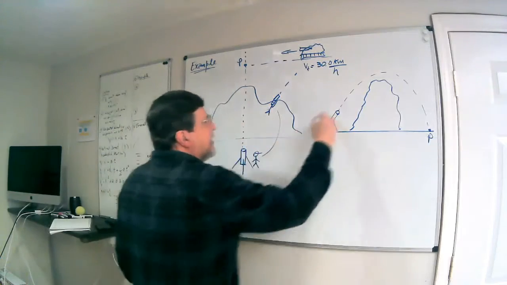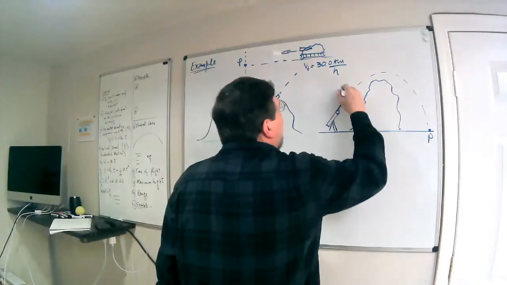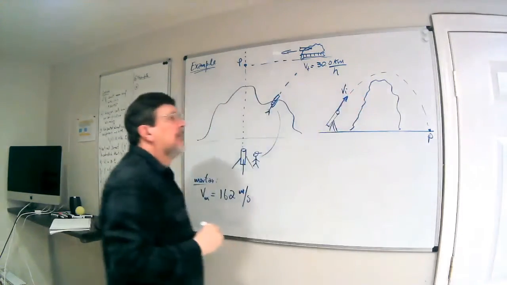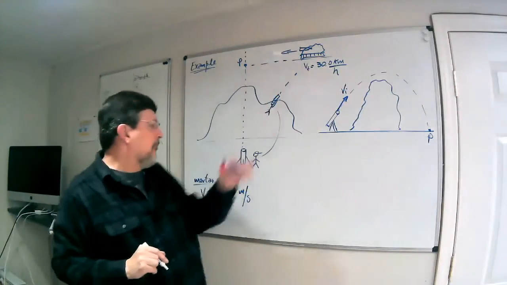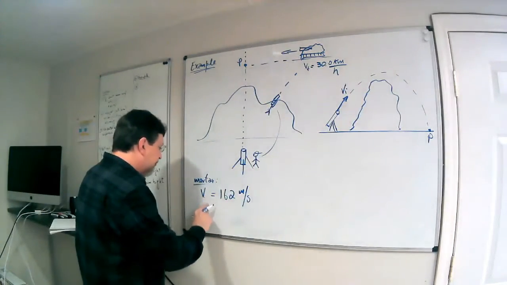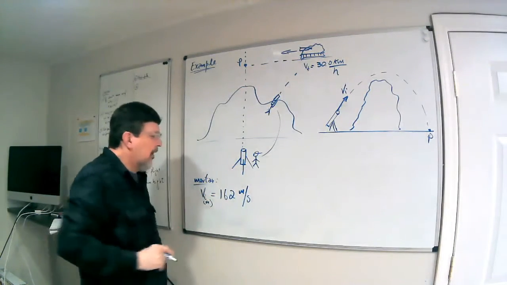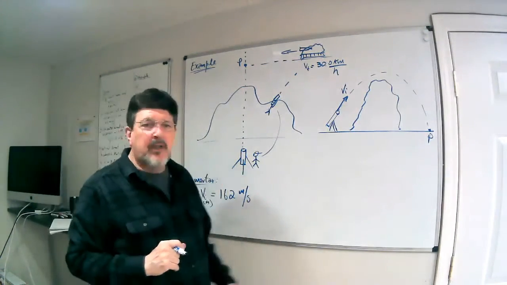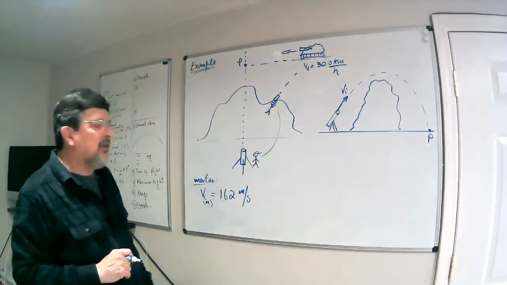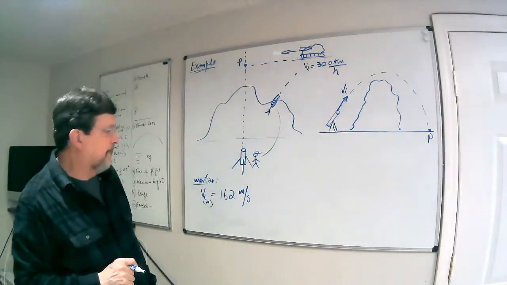So that's the V initial that the ammunition of the mortar is being launched with, 162 meters per second, right?